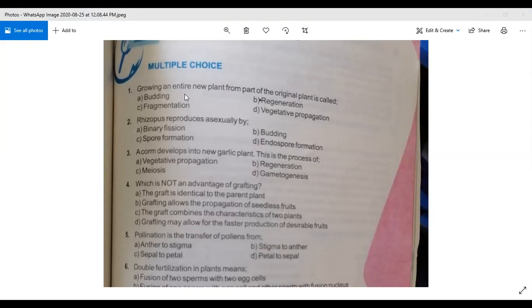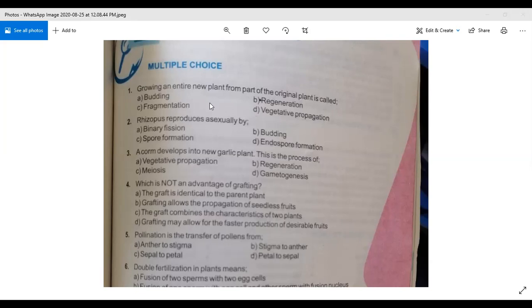Now we will do the multiple choice questions given in chapter number 14. The first is: growing an entire new plant from part of the original plant is called. The options given are: first, budding; second, regeneration; third, fragmentation; and the fourth, vegetative propagation.